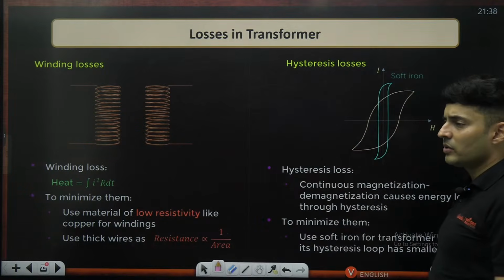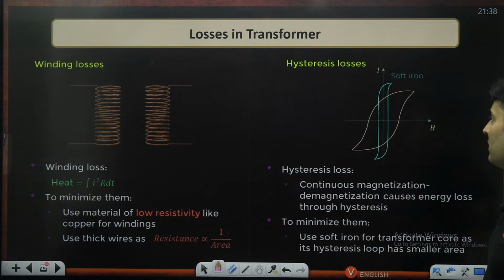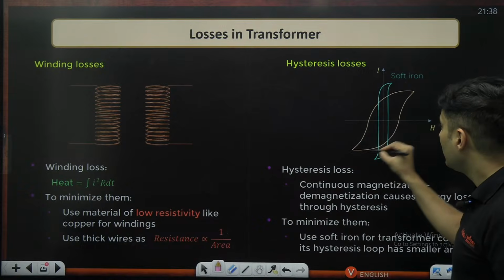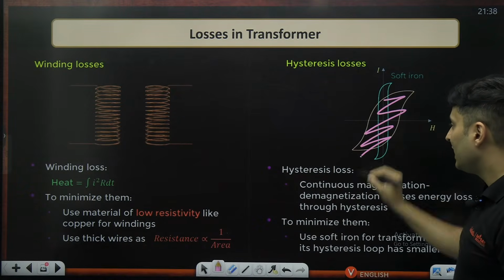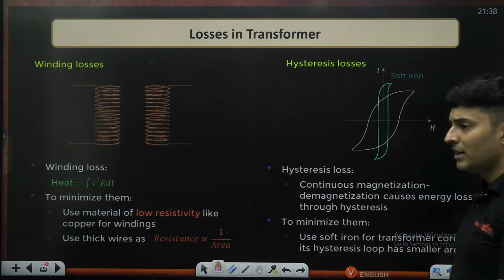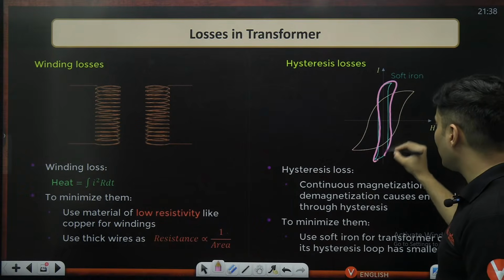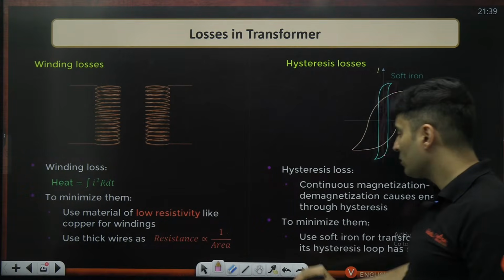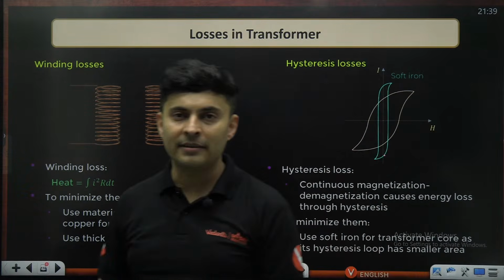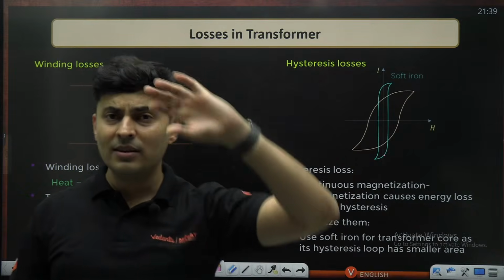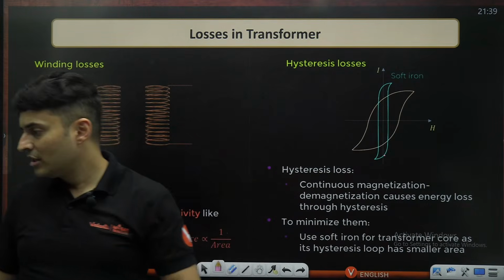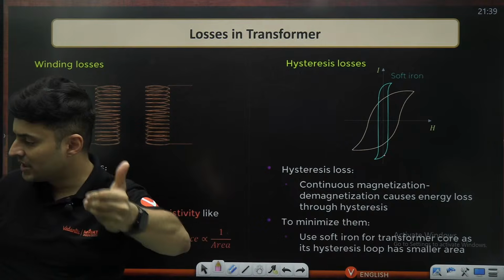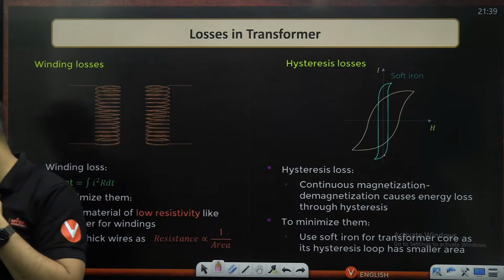Okay. Hysteresis loss. What do you do to reduce hysteresis loss? The hysteresis area which is there, that has to be reduced. So choose a ferromagnetic material which has a smaller area within that loop. So such a material is basically soft iron. So soft iron is found to have small hysteresis. So thereby hysteresis losses also can be reduced.